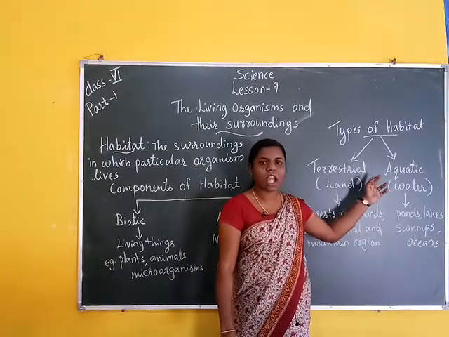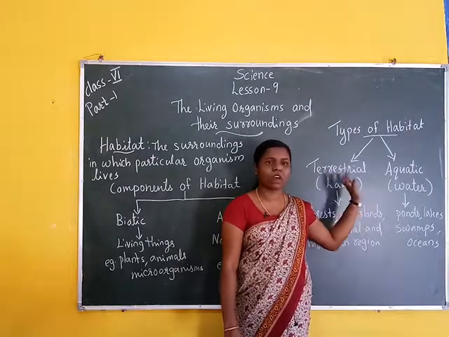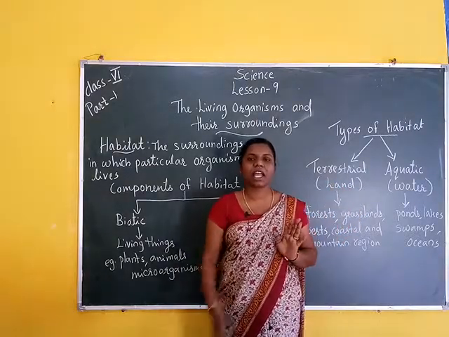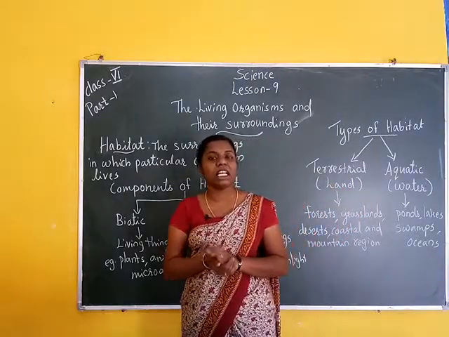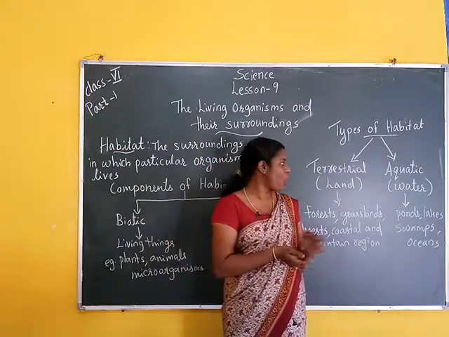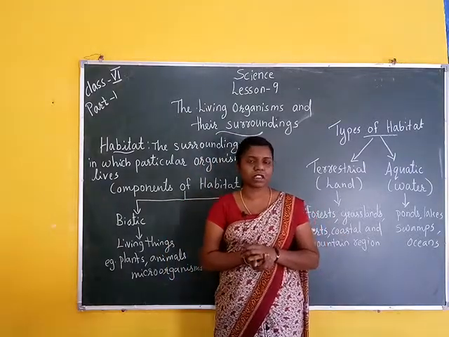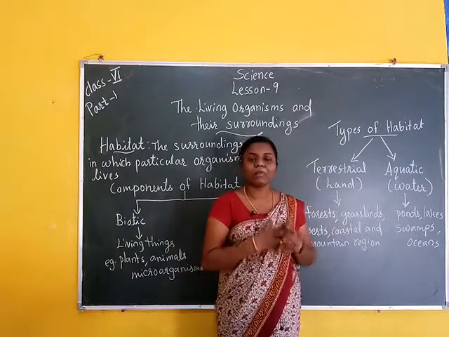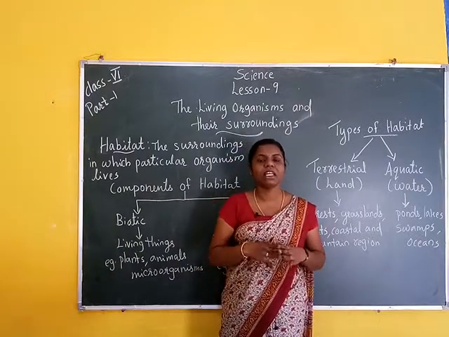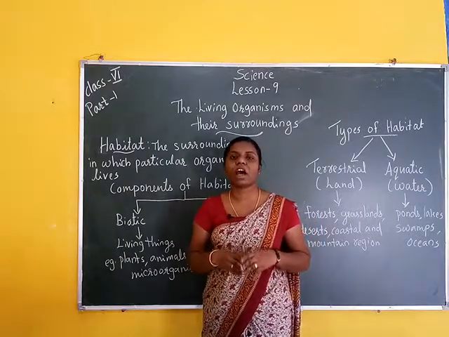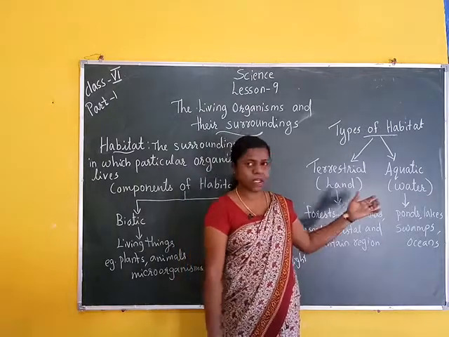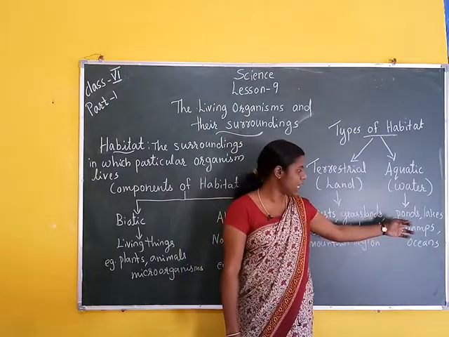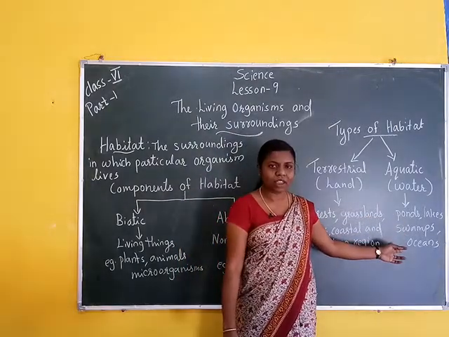The next is aquatic habitat. The plants and animals that live in water are called aquatic habitat. Examples are ponds, lakes, swamps, oceans.